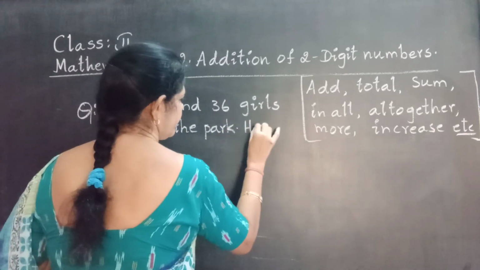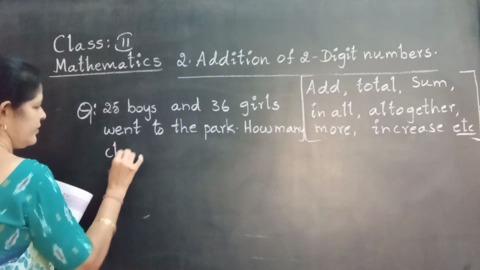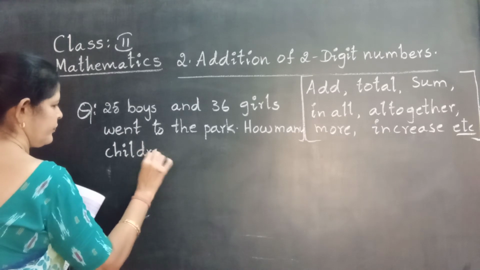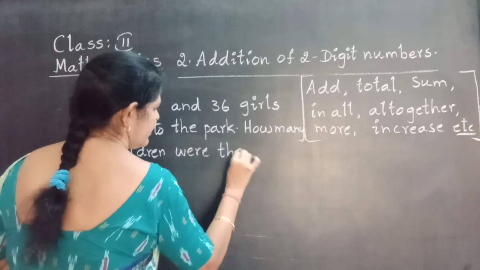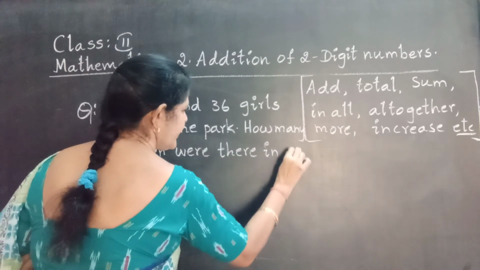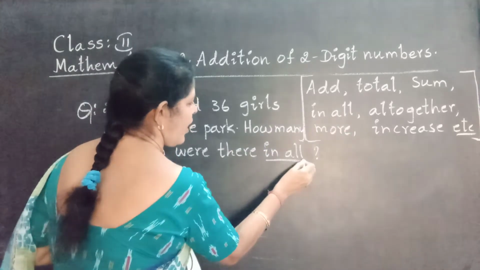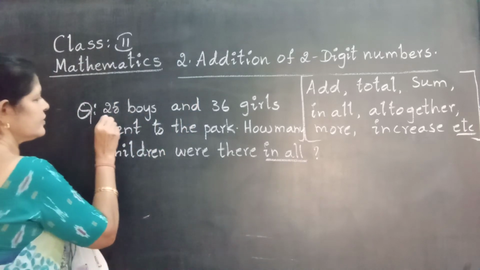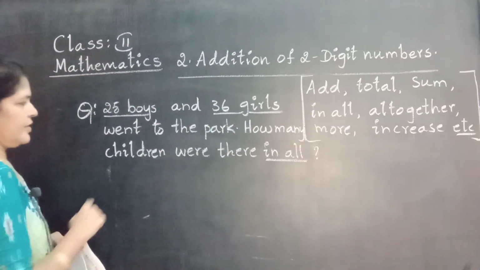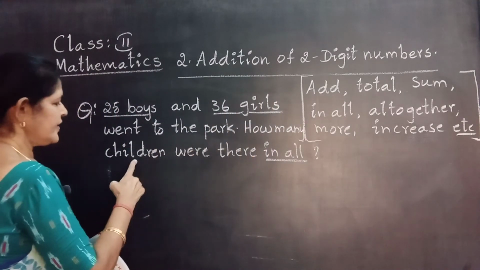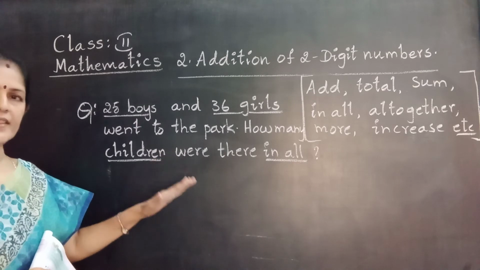How many boys and girls means children. How many children were there in all? What is the addition word given here? Find out that word. In all. How many boys? 25 boys. Underline. How many girls? 36 girls went to the park. How many children were there in all? Underlined words are important in the question.